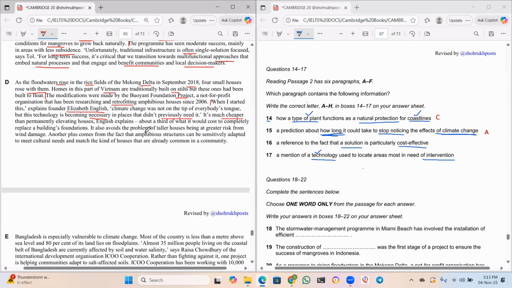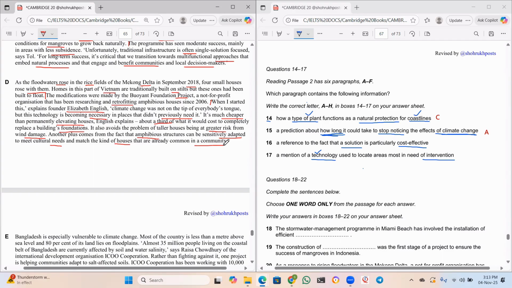It's much cheaper than permanently elevating houses, English explains, about a third of what it would cost to completely replace a building's foundations. It also avoids the problem of taller houses being at greater risk from wind damage. Another plus comes from the fact that amphibious structures can be sensitively adapted to meet natural needs and match the kind of houses that are already common in a community.